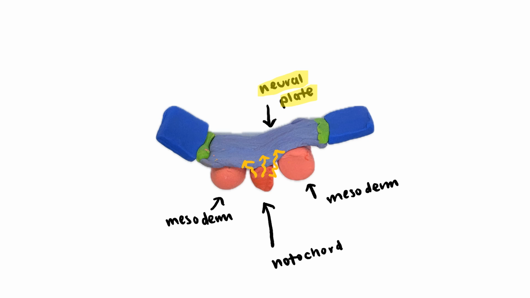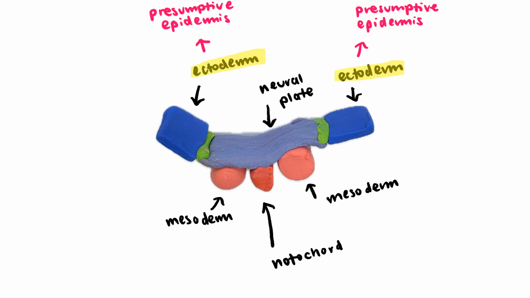After being specified, the neural plate begins a process of intricate folding that will eventually yield the neural tube in the first hallmark event of neurulation, primary neurulation. Additionally, part of the ectoderm will become the epidermis. And between the forming epidermis and central nervous system is a presumptive neural crest.